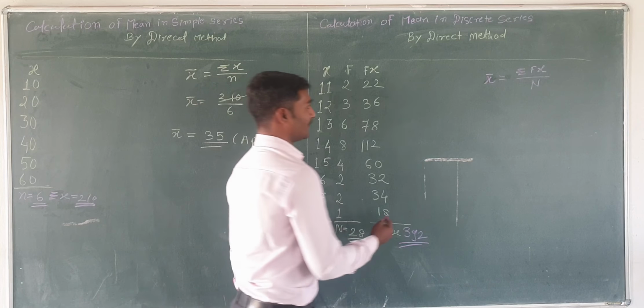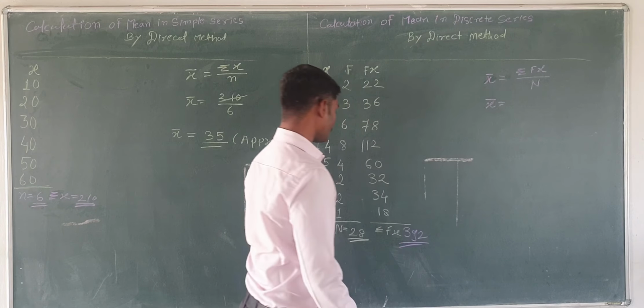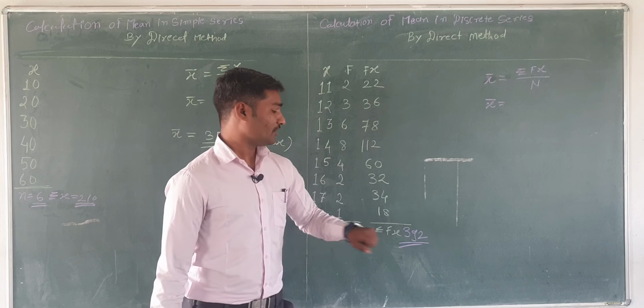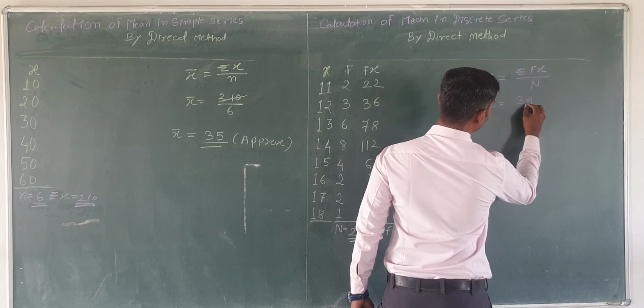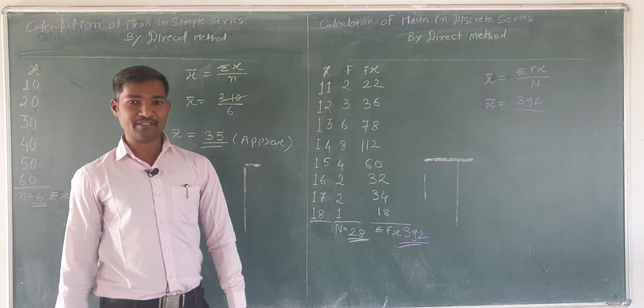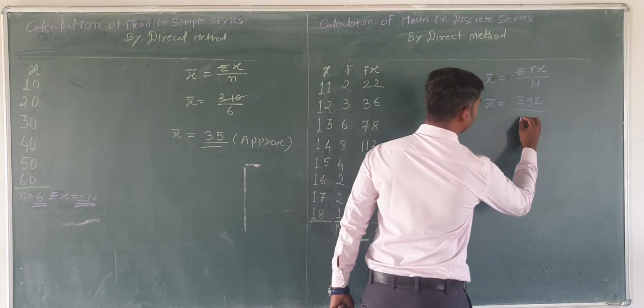So we will write down x bar equals, what is the summation of fx? Summation of fx is 392. So we will write down 392 divided by the total number of frequencies, which is 28.